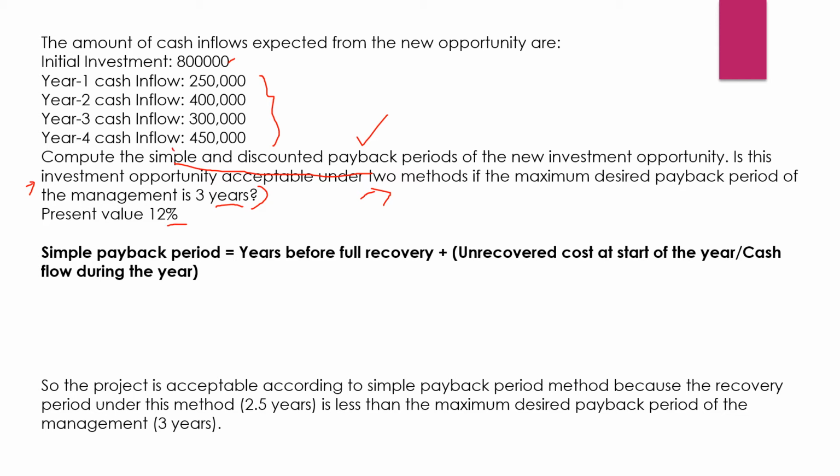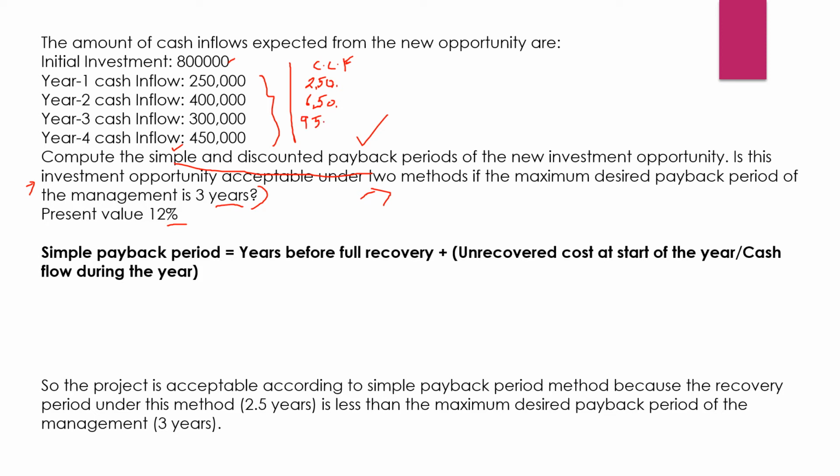So first we will do the simple payback period. The method is that we will be writing the years first, then the cash flow, and then the cumulative cash flows, right? So the cumulative cash flow for the first year will be 2,50,000 only. Then in the second year, 4 lakh plus 2,50,000 comes out to be 6,50,000, right? Then in the third year, 6,50,000 plus 3 lakh is 9,50,000.